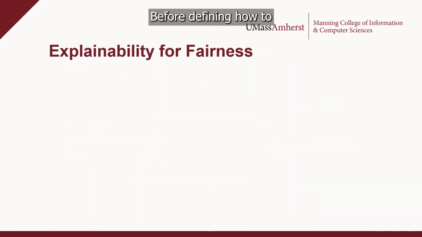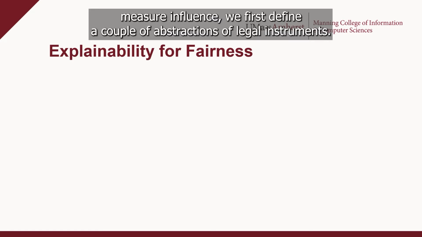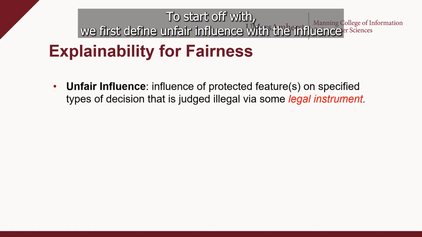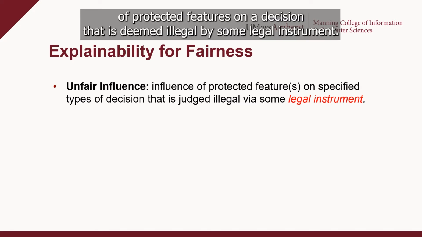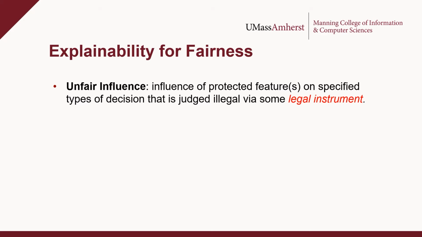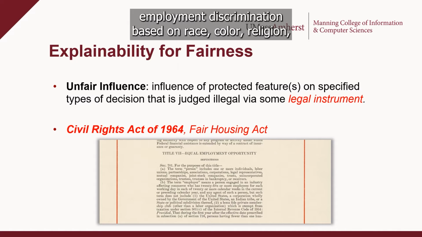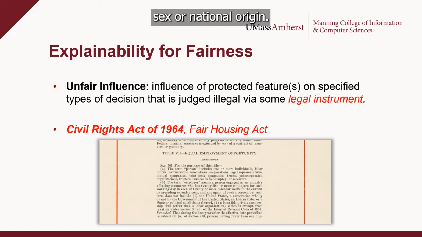Before defining how to measure influence, we first define a couple of abstractions of legal instruments. To start off with, we first define unfair influence to be the influence of protected features on the decision that is deemed illegal by some legal instrument. For example, one legal instrument can be the Civil Rights Act of 1964, which banned employment discrimination based on race, color, religion, sex, or national origin.